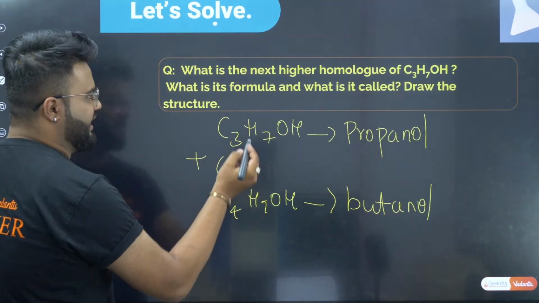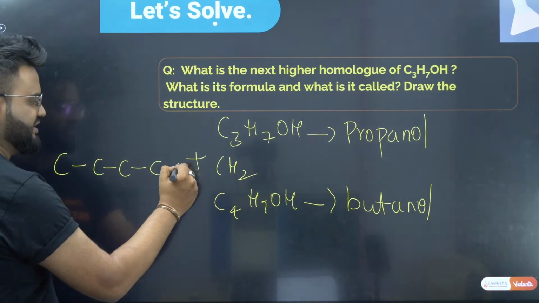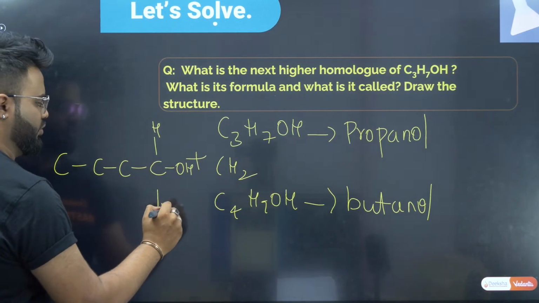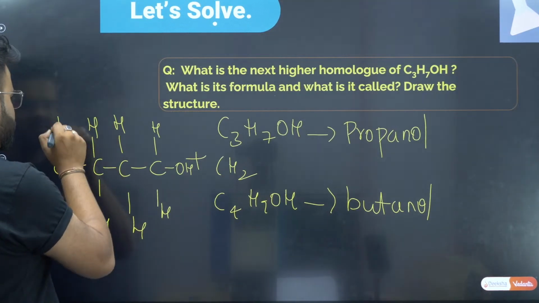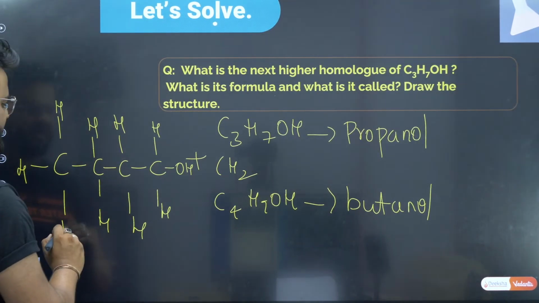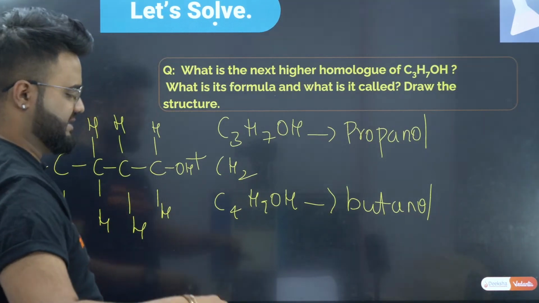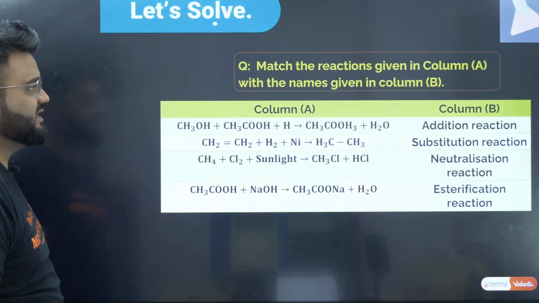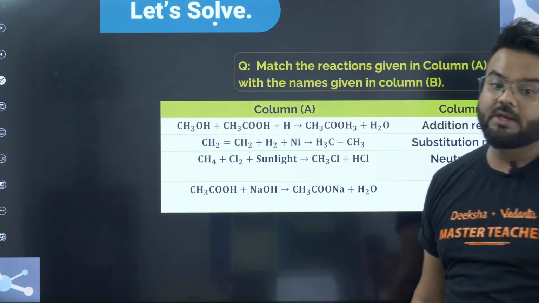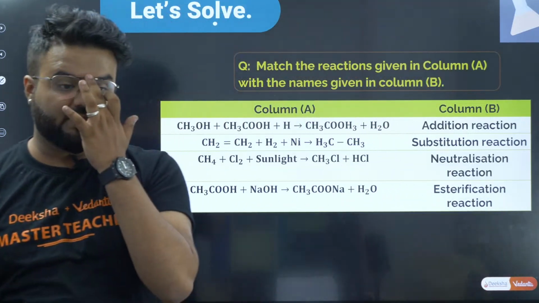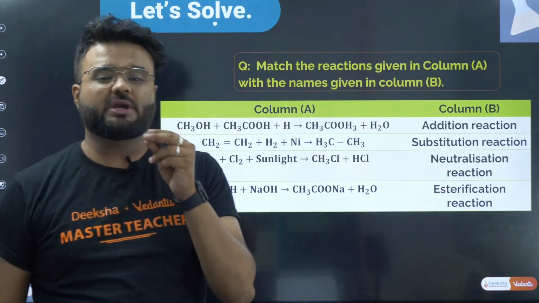After butanol, write the structure of butanol. That is 1, 2, 3, 4, last OH. 1, 2, 3, 4, 5, 6, 7, 8 and 9 hydrogen. Clear? This is your butanol structure. Very simple. Now coming back to the next question, very important. By seeing this, you can give the correct answer, guys, because we are ending towards the end of the class, so I'm going a little fast.